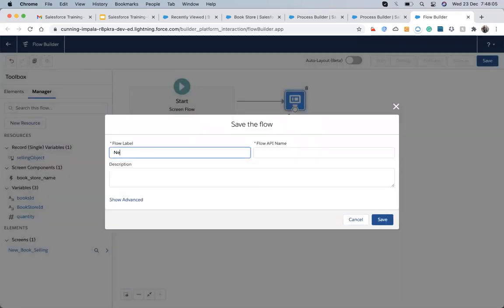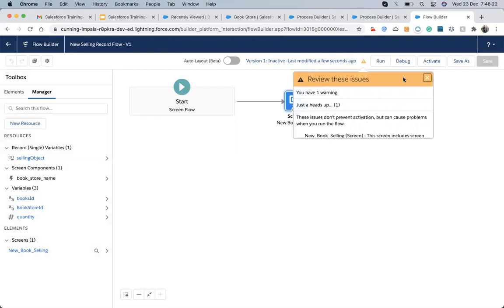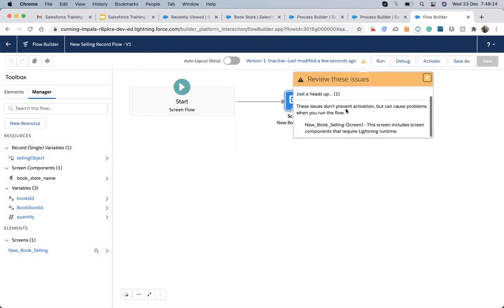So I'm naming it new books selling record flow. Yeah, save it. When you save it, you will find it has some warning that it has some problem that it will let you know.